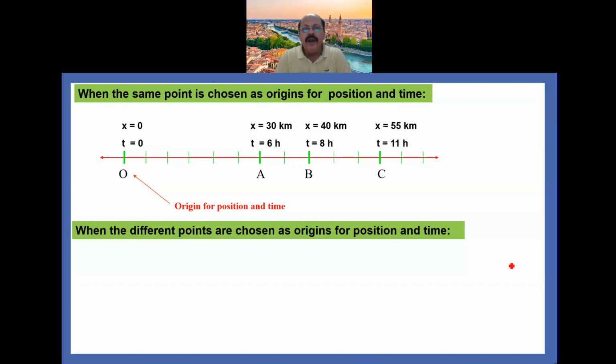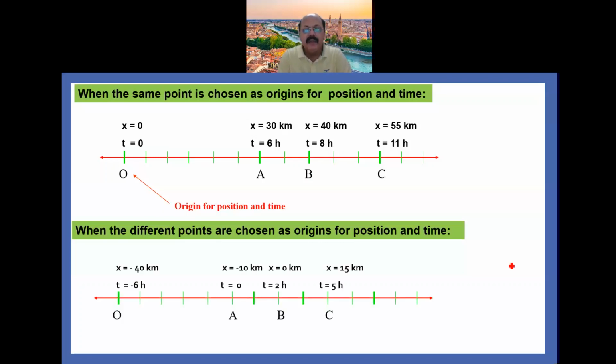When different points are chosen as the origin for position and time, you can see here. Here we have taken the origin for time at position A and the origin for position at point B. So we have to take the position of the object or the body from point B, and for time we take from point A.